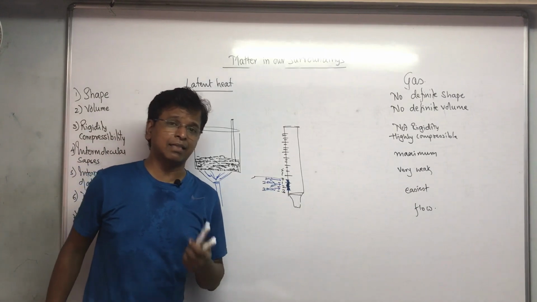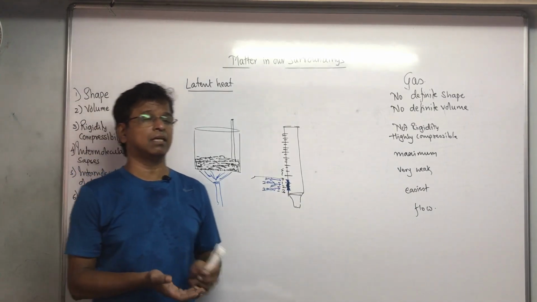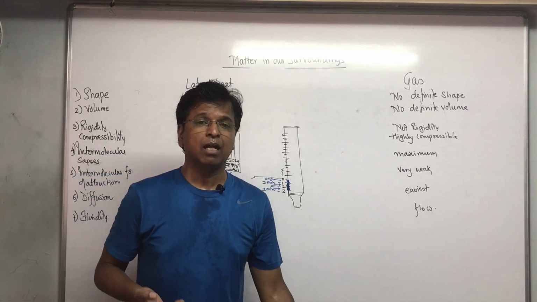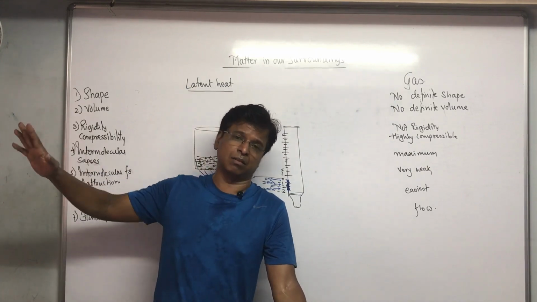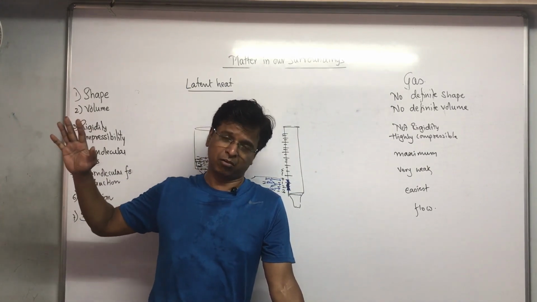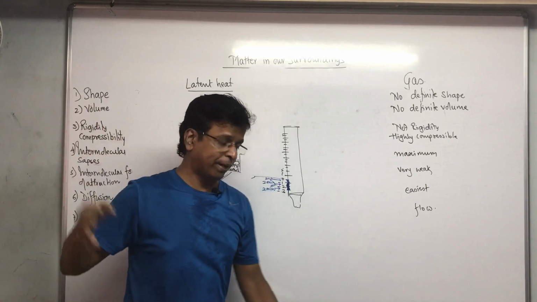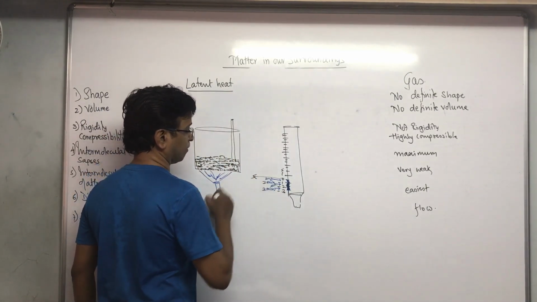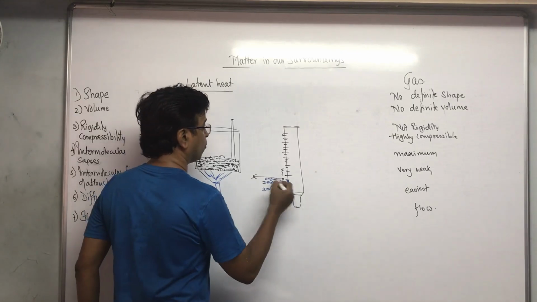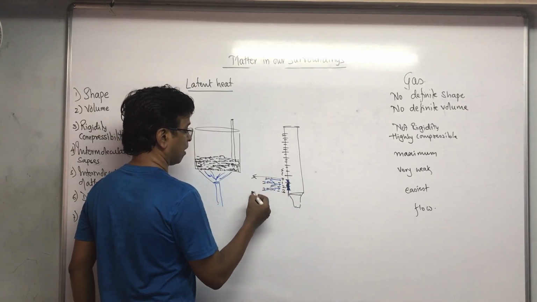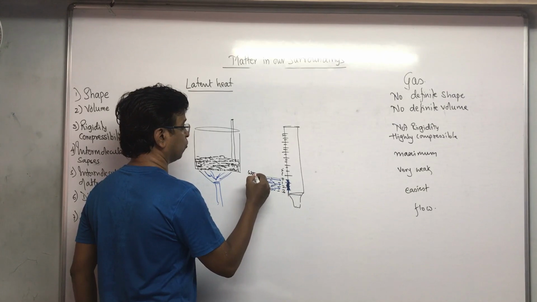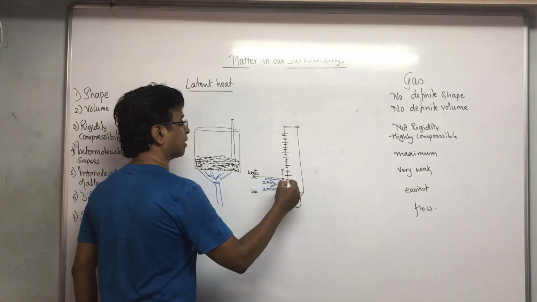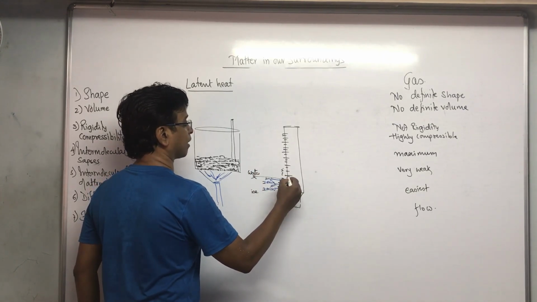Now, again, there is a very important topic. This is basically a question which can be asked. Latent heat, when you talk in general terms. Why in general terms? Because at 0 degrees Celsius it is going to happen. Then once the ice has got converted to water, after conversion, the temperature will go on rising again.